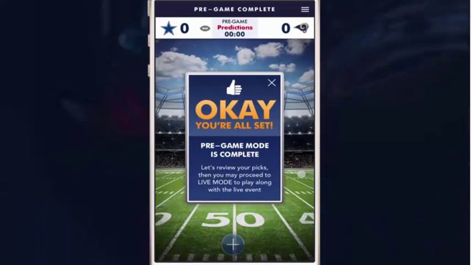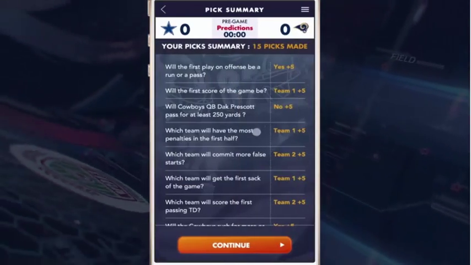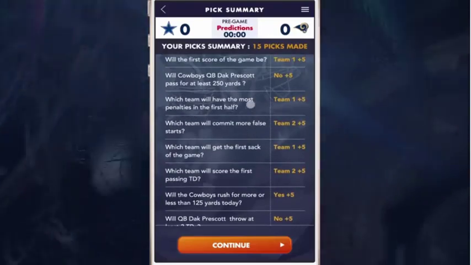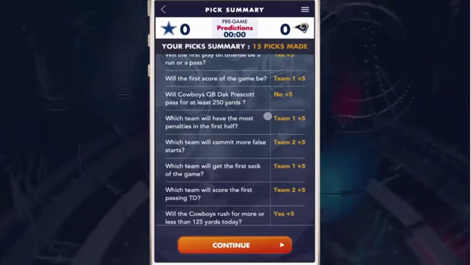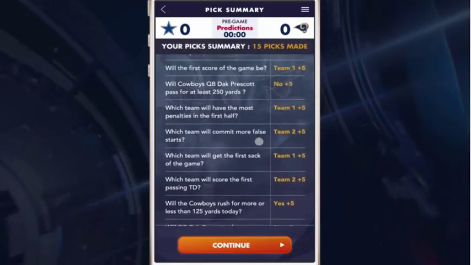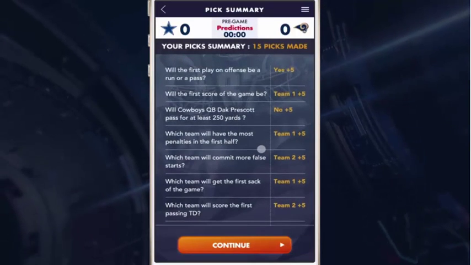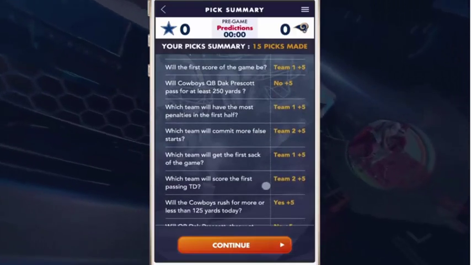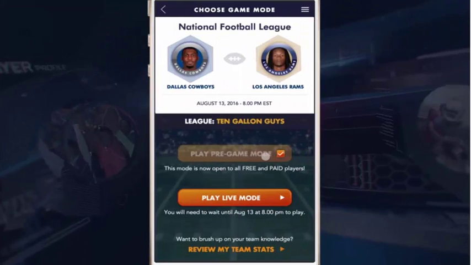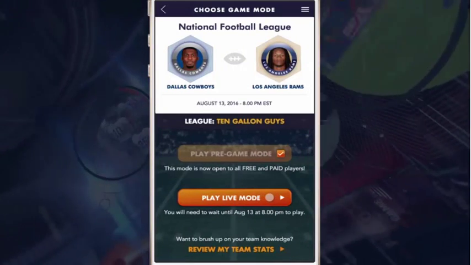Now my pre-game predictions are over. I get notified that I'm done with that section of the pre-game, and I can view my pre-game choices. I can come back at any time and change these prior to the live event. Whether a week before or a couple of hours before, I can make final changes before the game starts and make sure that my pre-game predictions are set correctly. I've reviewed these and now can continue on. I now see that the pre-game mode is complete and done, and I'm ready for live game mode, which I go into.